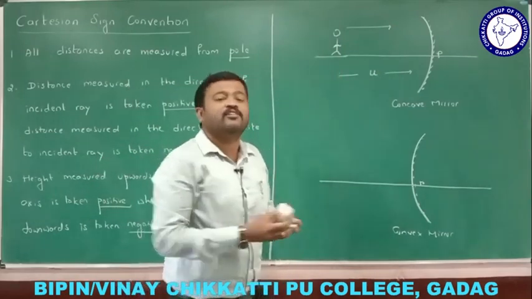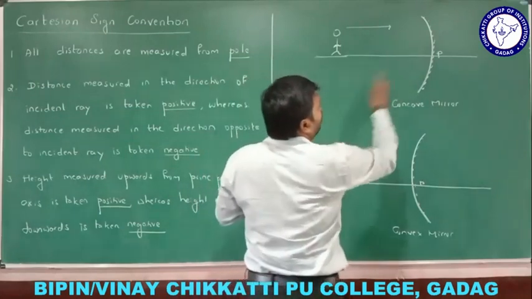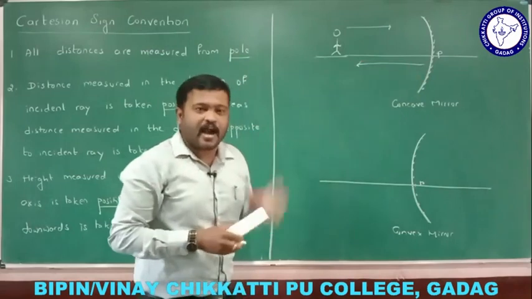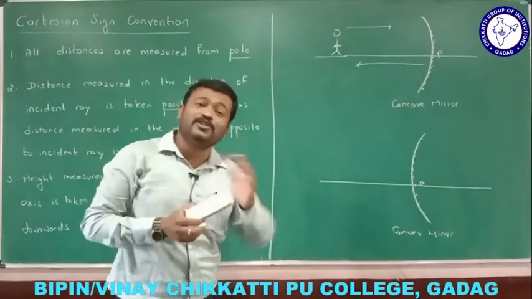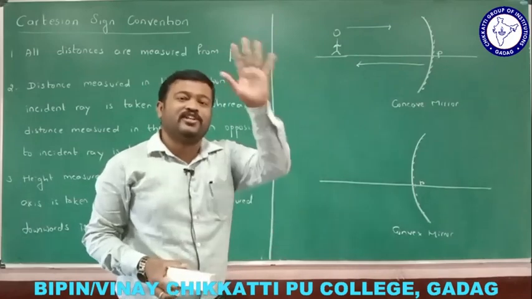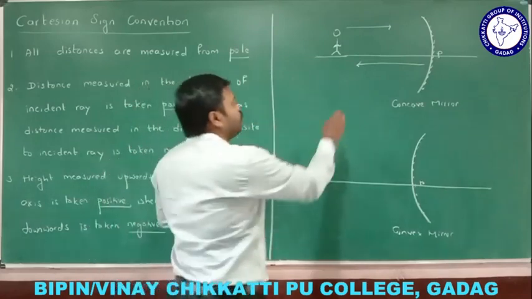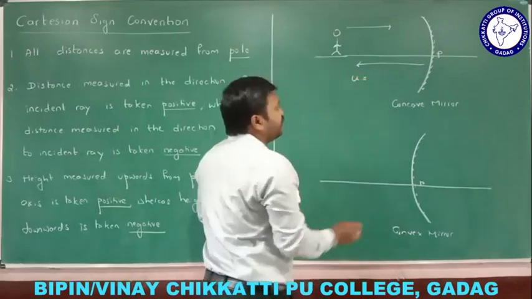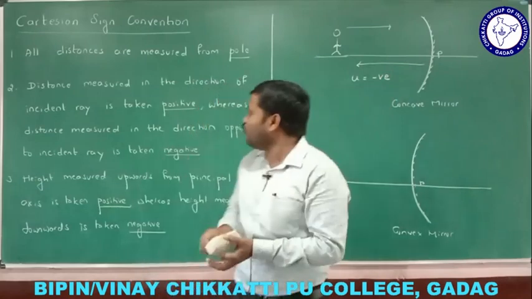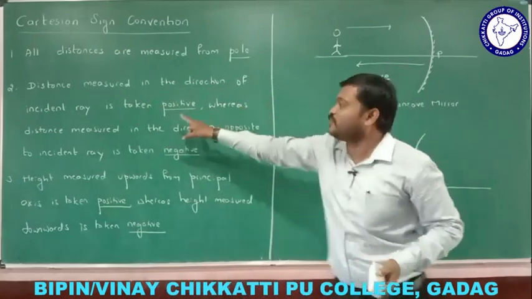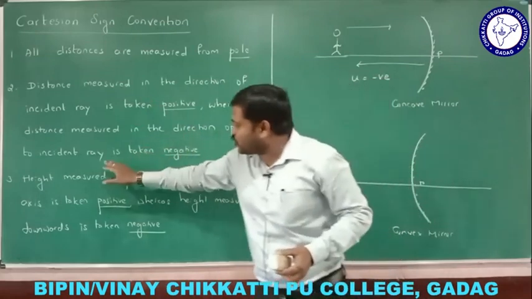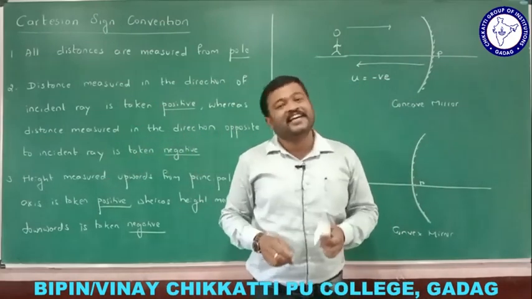Object distances are always measured from the pole. Am I measuring in the direction of the incident ray or the opposite direction? Here I am measuring opposite to the direction of the incident ray, so the object distance should be taken negative. That is the rule: distance measured in the direction of the incident ray is taken positive, whereas distance measured opposite to the incident ray is taken negative.